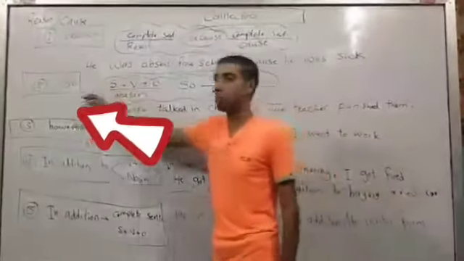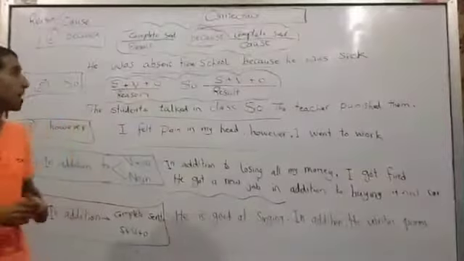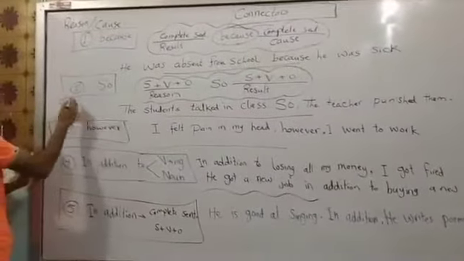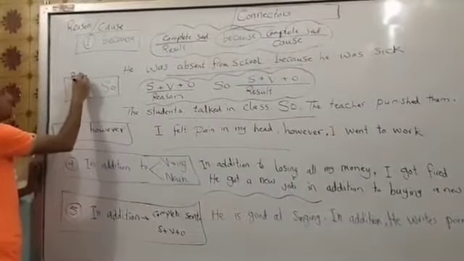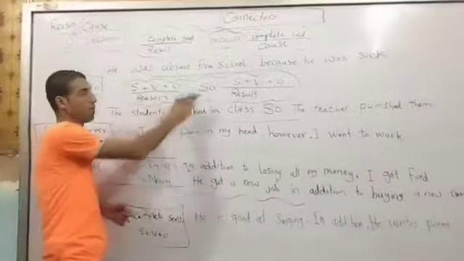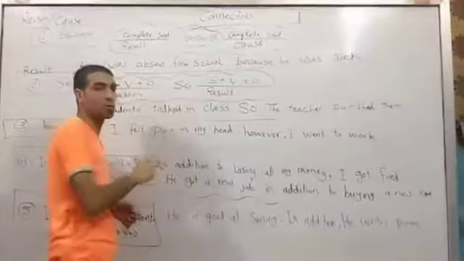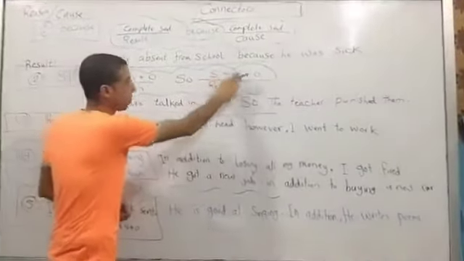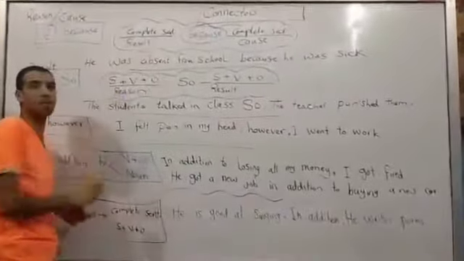The opposite is so. So is another connector, but this time we don't use it to show the reason. This time we use it to show the result. How to show the result? The reason comes before so, and the result is used after so. This result should be a complete sentence, and this reason should be a complete sentence too.